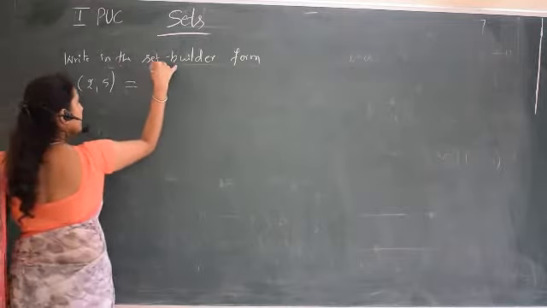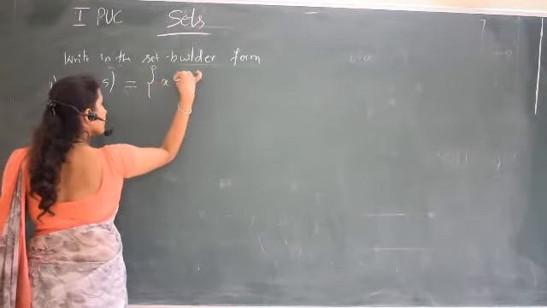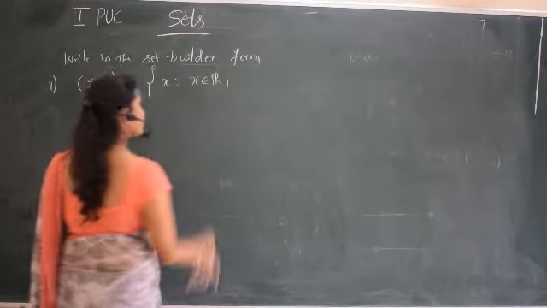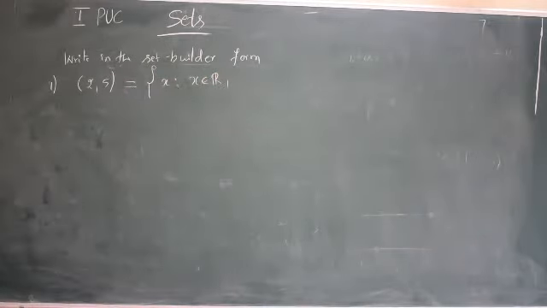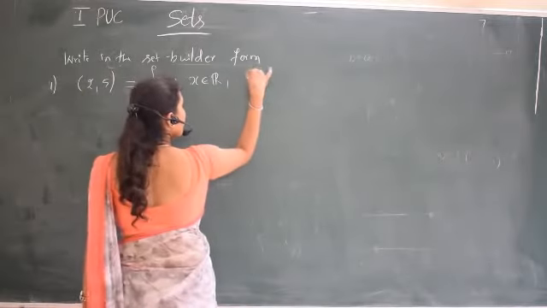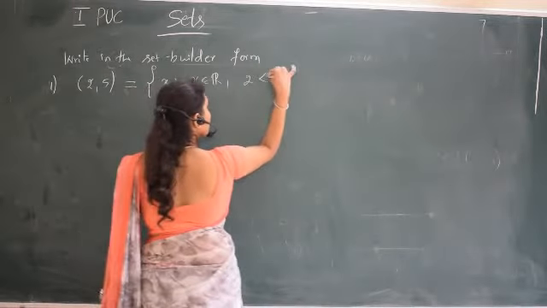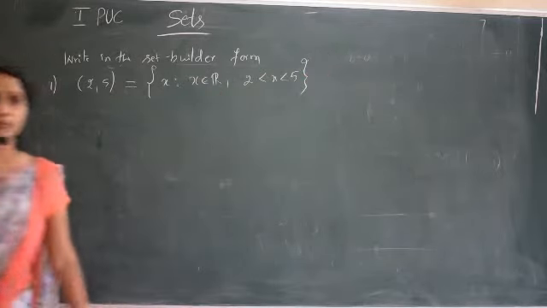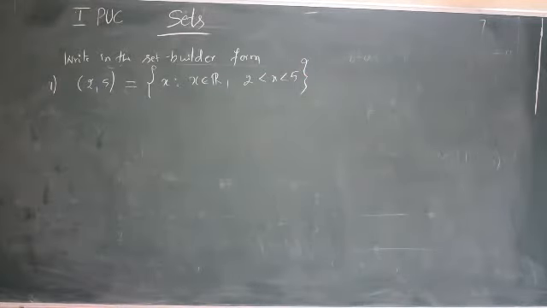We can write the set of all x such that x is a real number. Now you have to see the condition whether 2 and 5 are included or not. 2 and 5 are not included because it is an open interval. So 2 less than x less than 5. So this is the set builder form. Next one.